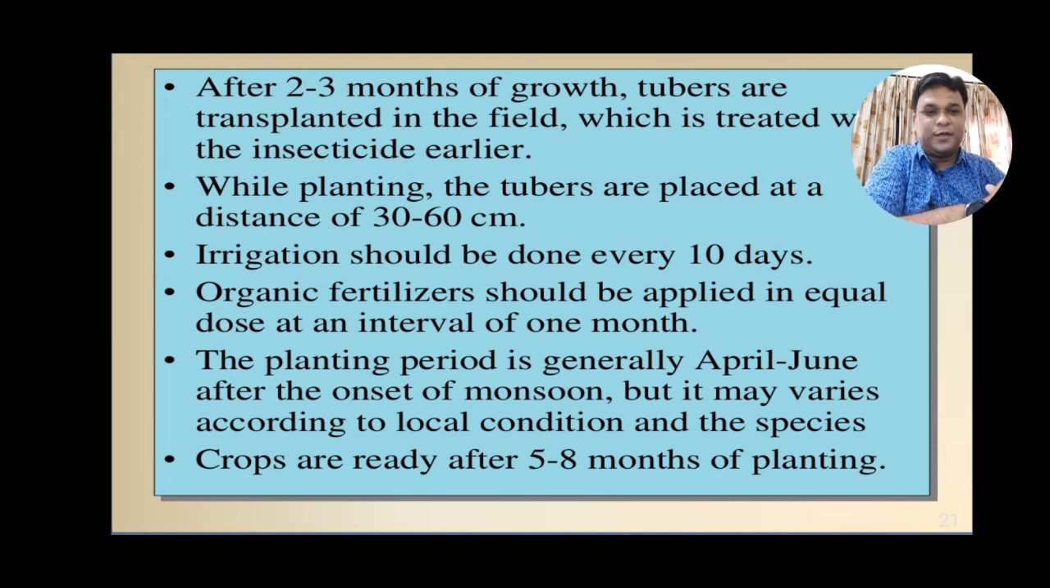The planting period is generally April to June, after the onset of monsoon, but it may vary according to local conditions and the species. Crops are ready after 5 to 8 months.